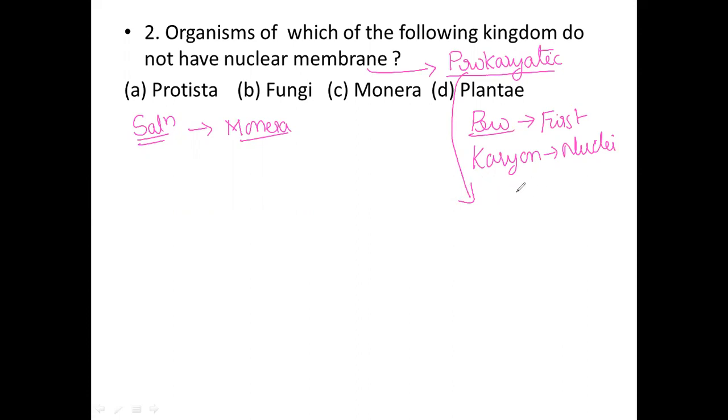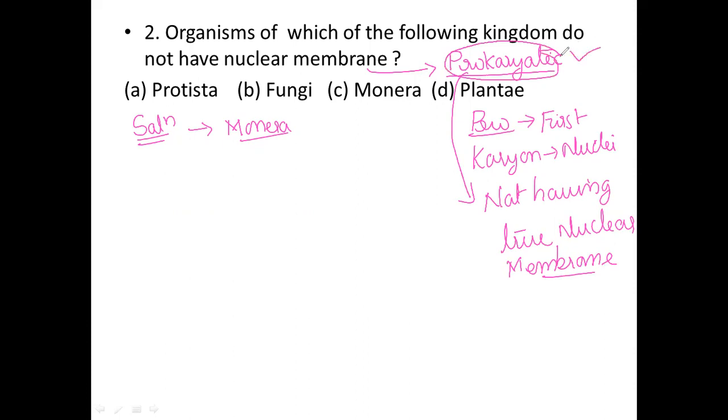The organism whose nucleus does not have a true nuclear membrane, that type of organism we call a prokaryotic organism.